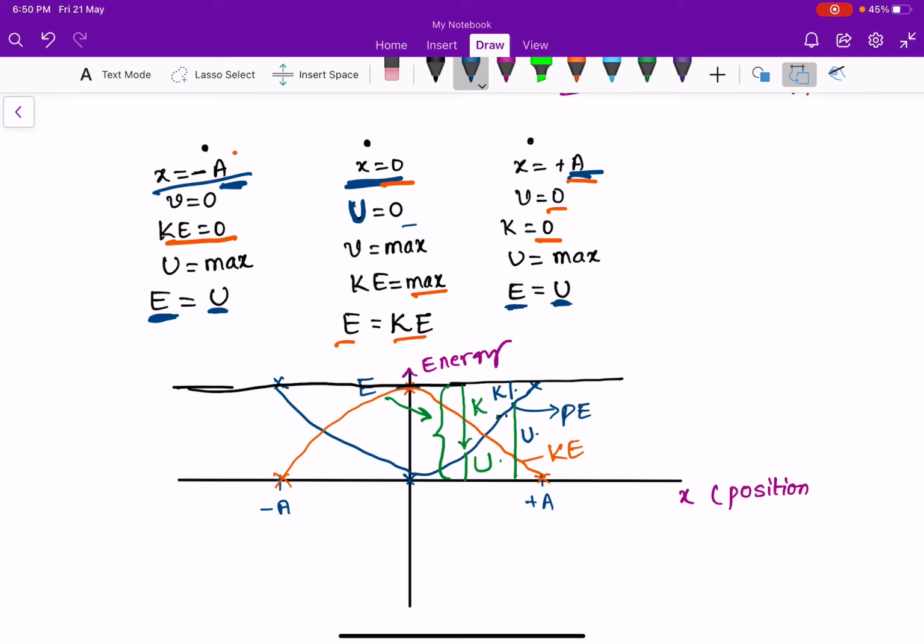And at this point, potential energy is maximum and there is no kinetic energy. At the positive extremum, kinetic energy is 0 as speed is 0.